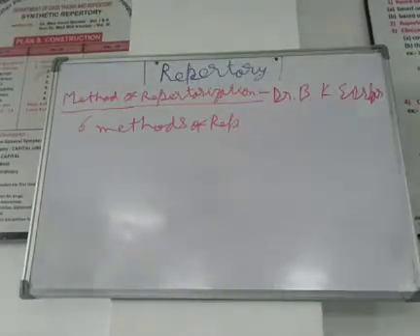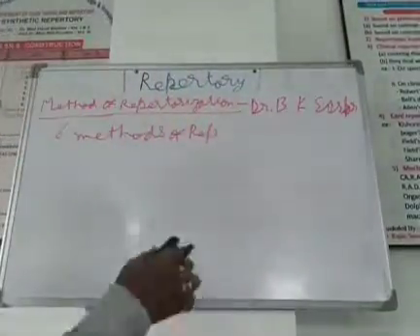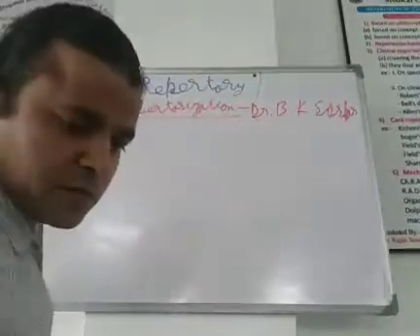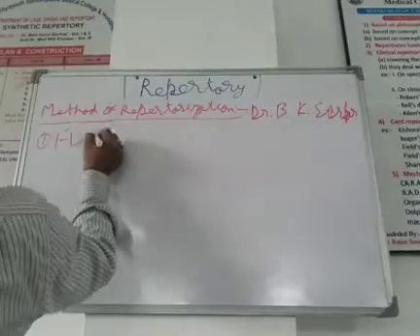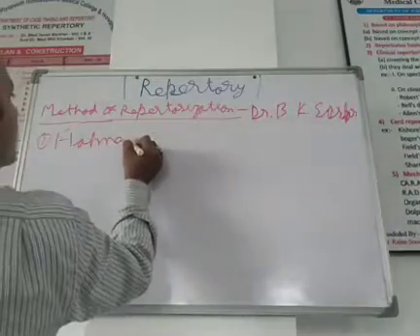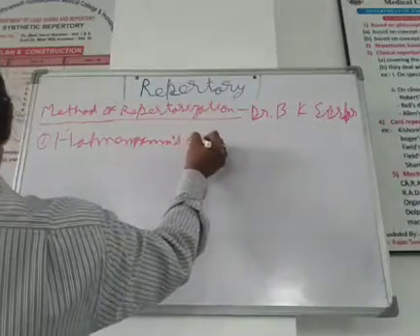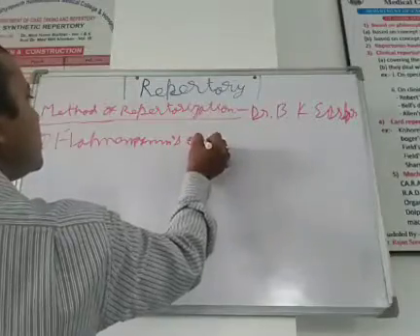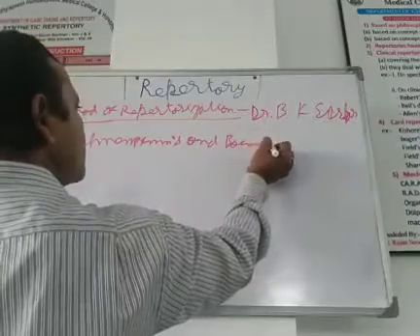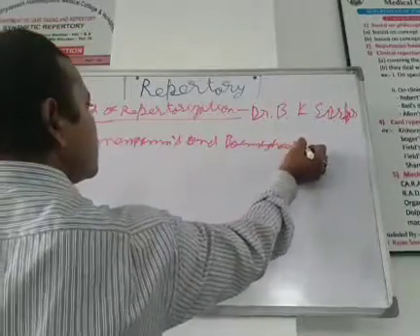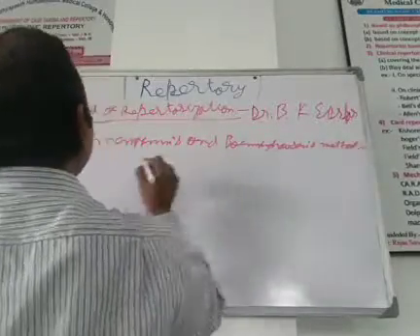You have to write in sequential order. Number 1 is Hahnemann and Boenninghausen's method.